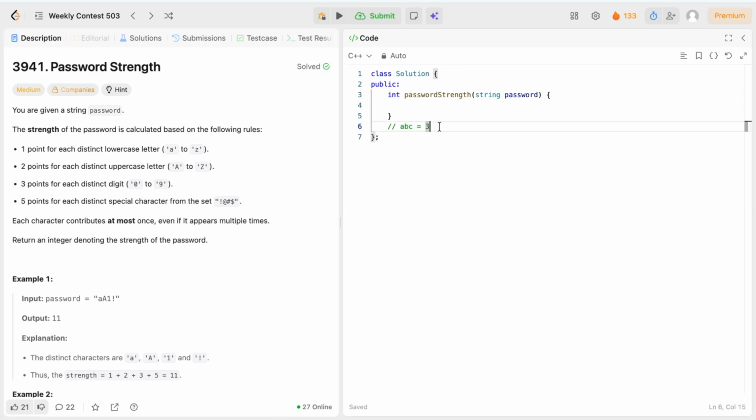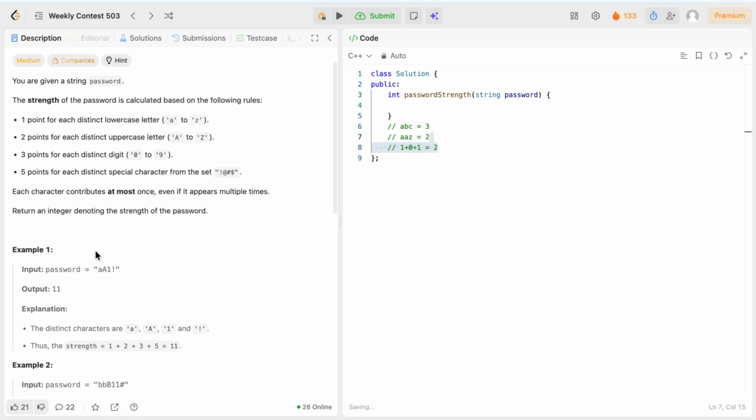For example, if we are given aA, here the strength will be 2. Why? For the first a, we will count 1. We will give 1 point. For the second a, we are going to give 0. Why? Because a is already repeated before. And for Z, since Z is not repeated yet, it is the first time, we are going to give 1 point. So the total will be 2 points.